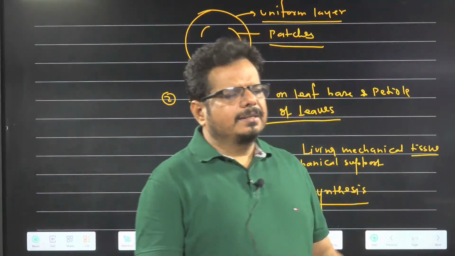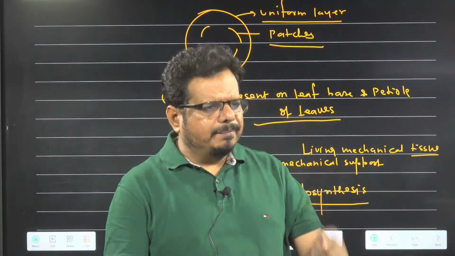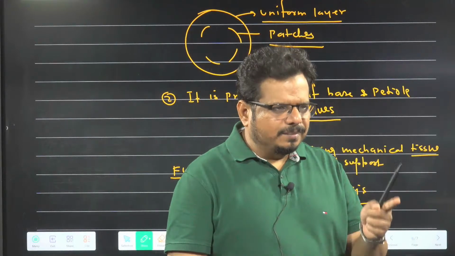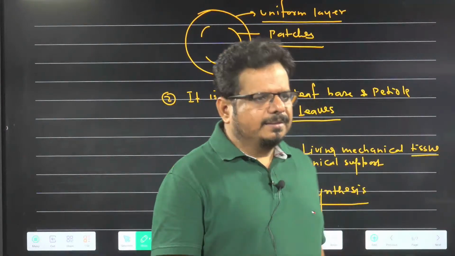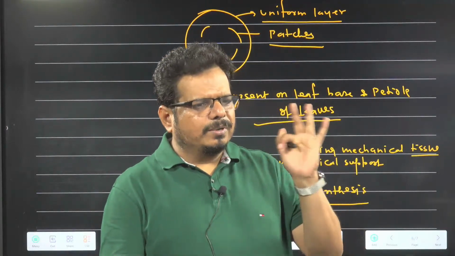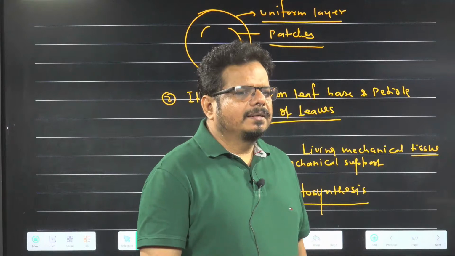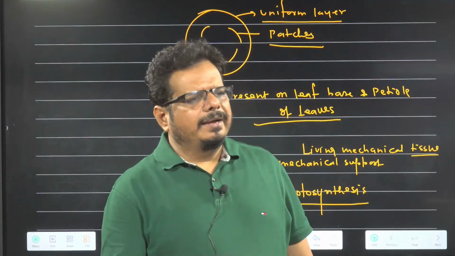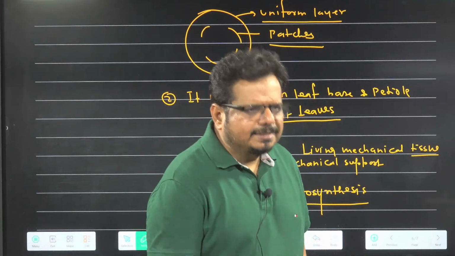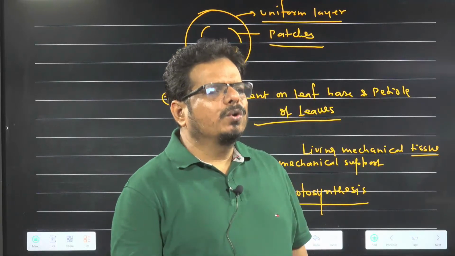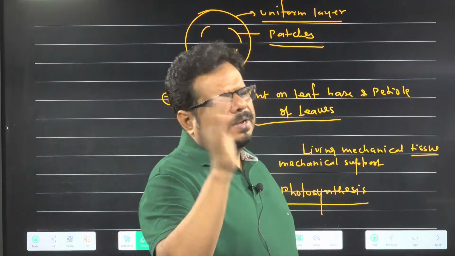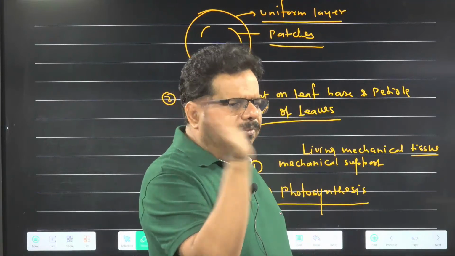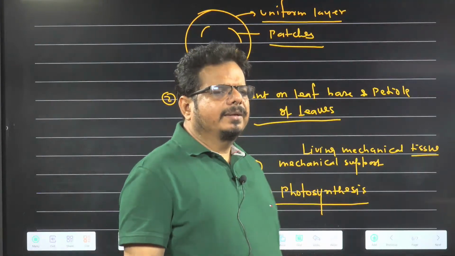It is present in the hypodermis of dicot stem, hypodermis of dicot stem, hypodermis of dicot stem. Three times I told, so try to understand the importance level. And it is present in the leaf base and petiole of the leaf, and it protects the leaf from getting damaged during fluttering. Understanding the idea or not?